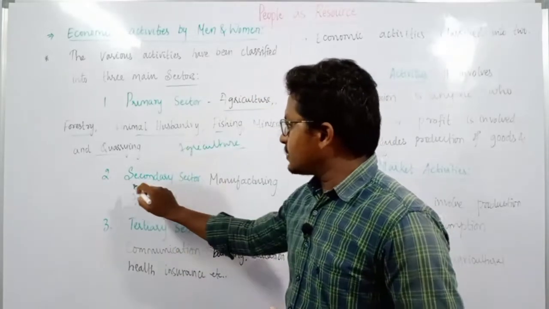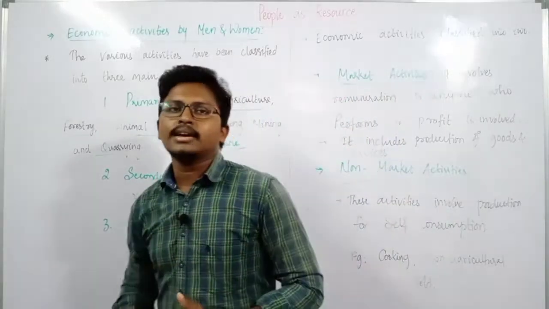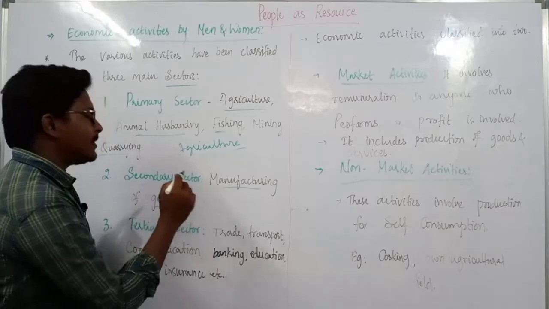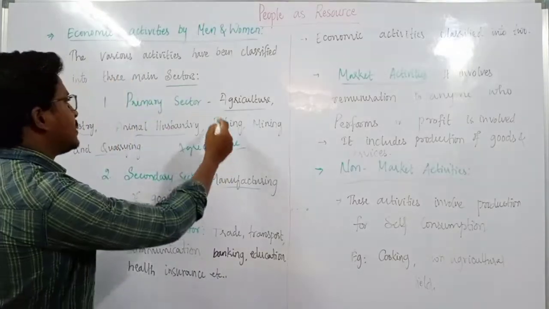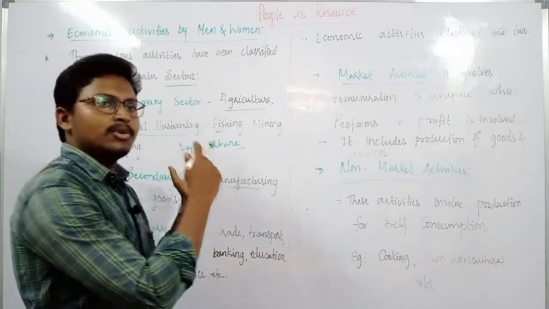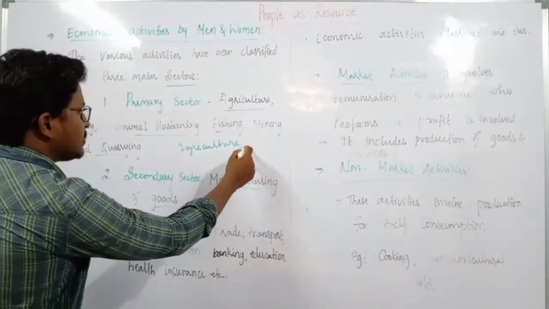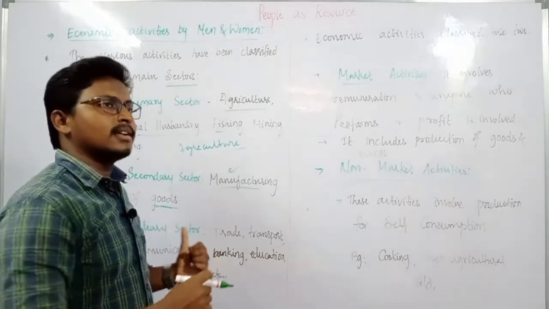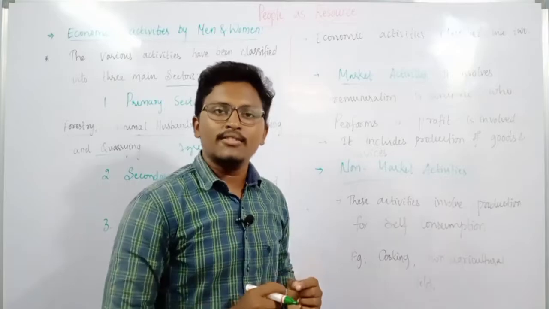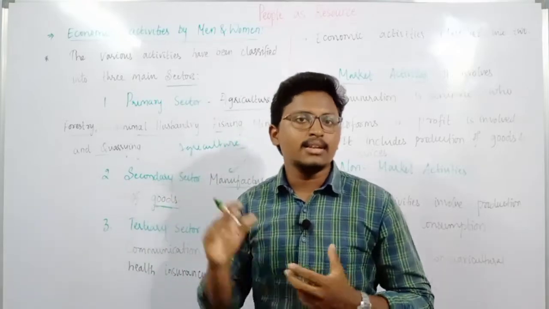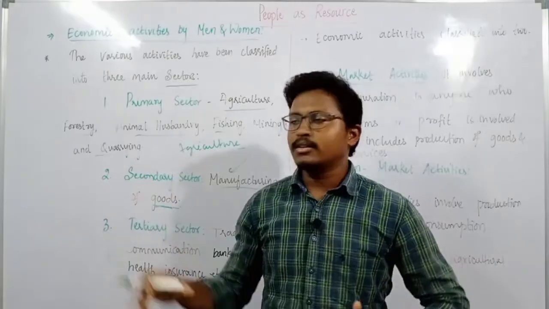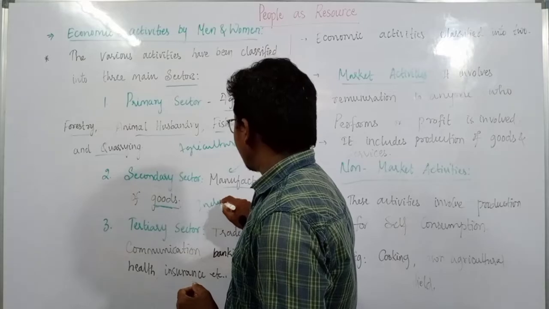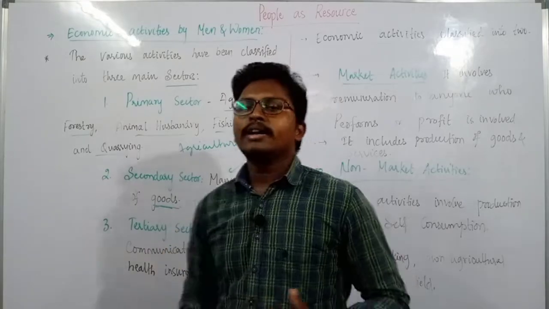And coming to the secondary sector, in the secondary sector mainly manufacturing of goods takes place. That means the primary sector produces goods, sometimes raw material, and these raw materials are processed and manufactured into goods in the secondary sector. That is why, since manufacturing takes place in industries, the secondary sector is also termed the industrial sector. The other name of the secondary sector is the industrial sector.